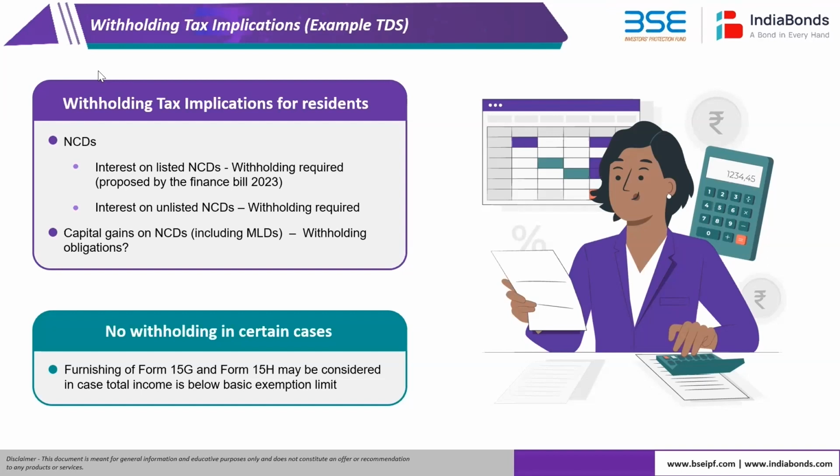15G and 15H, Samip, where do we have to do this? Do we have to do it with the issuer? Is there a procedure that has already come out, or is it going to come up? Generally, there's already a process for interest which one can submit. For example, for banks, if there's a fixed deposit, there's a withholding tax which applies beyond a particular threshold.